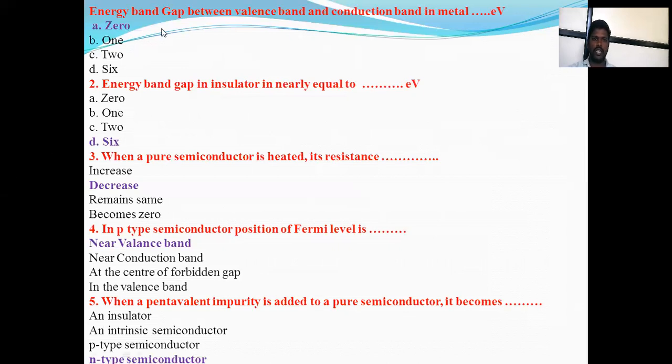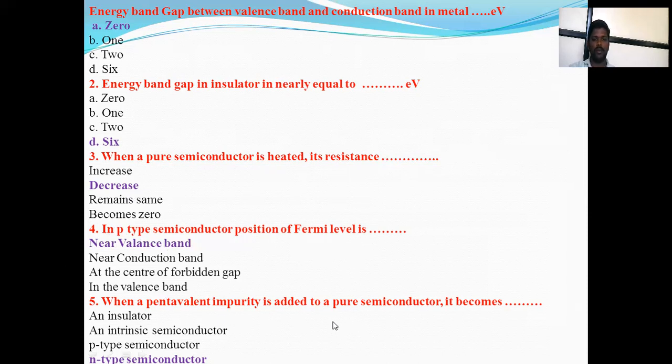First MCQ: the energy gap between the valence band and conduction band, for an insulator, is nearly equal to 6 electron volts. When a pure semiconductor is heated, its resistance decreases. In a p-type semiconductor, the position of the Fermi level is near the valence band.